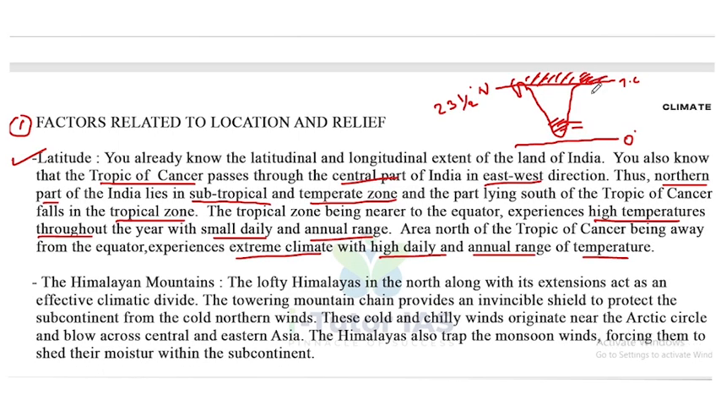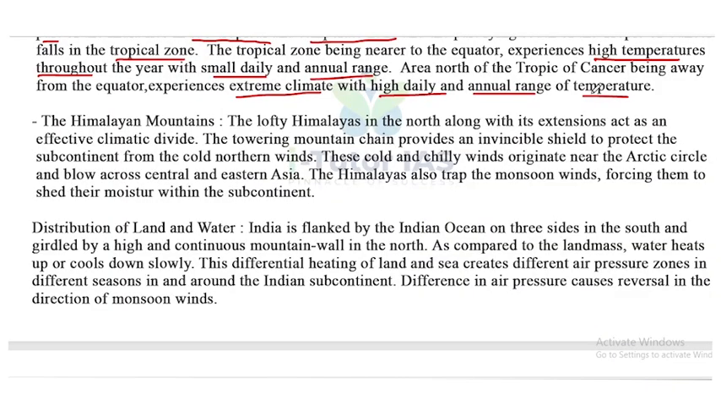Next one is the impact of Himalayan mountains. The lofty Himalayas in the north, along with its extensions, act as an effective climate divide. The towering mountain chain provides an invisible shield to protect the subcontinent from the cold northern winds.